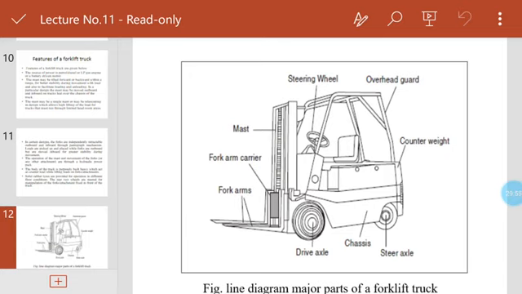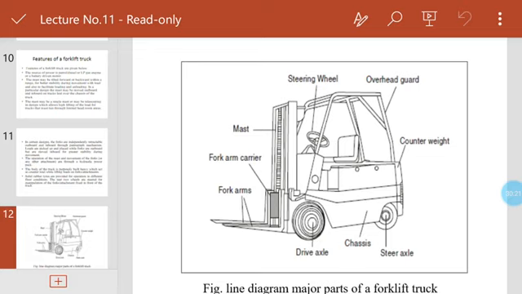According to the chassis, you have to take into account which type of load is carried, and the steer axle is given here. The counterweights are also put here, because the counterweight is essential when lifting materials in the upward direction, so that your truck will not be overturned. This is concentrated according to the counterweight.